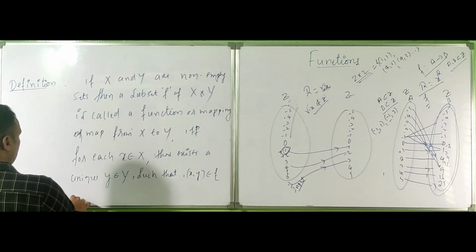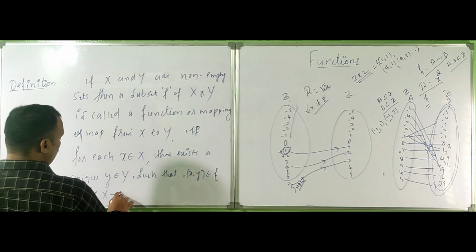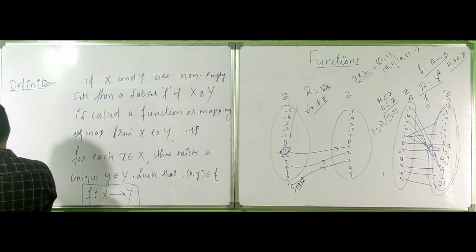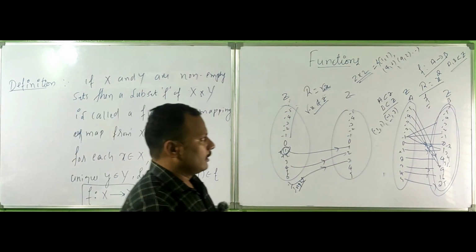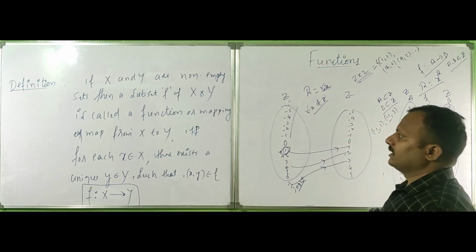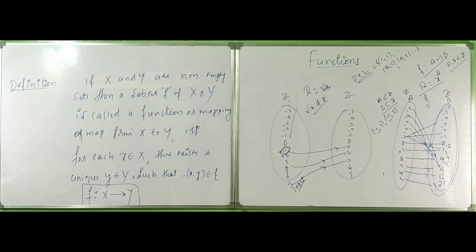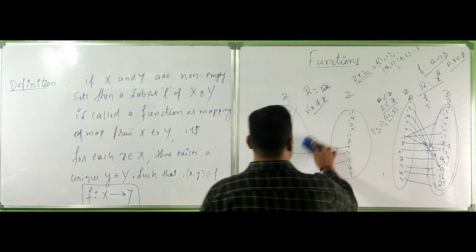It is written as f is a function from X to Y. This is the definition exactly as it is in the book. Again, I will show you diagrammatically. Let's see.